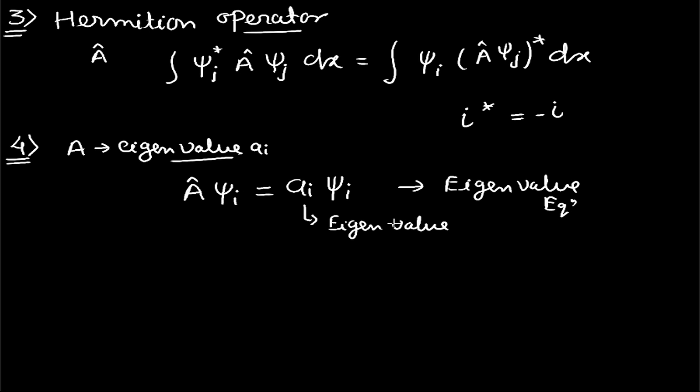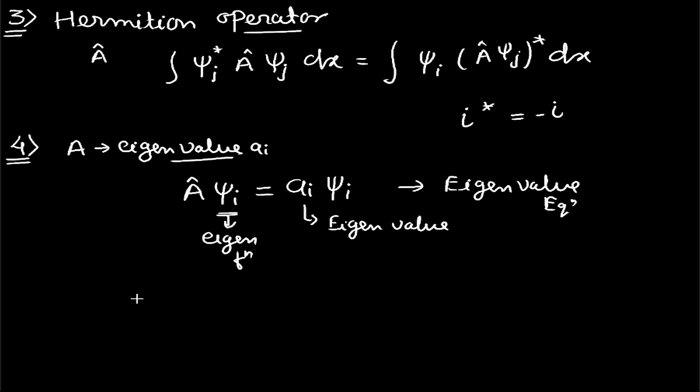The function, or the wave function, is referred to as the eigenfunction. So whenever an operator performs an operation on a wave function and we get a constant, and along with that constant we get back our wave function, then that equation is referred to as the eigenvalue equation.